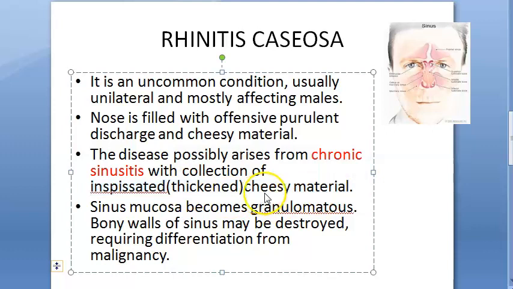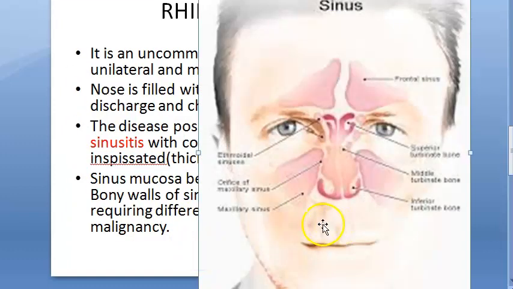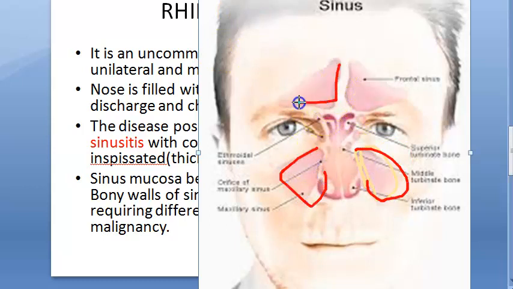So from where is it coming? From the sinus, from chronic sinusitis. So these sinuses, let's say, were affected, right? All these sinuses, they had some infections or whatever, inflammation, chronic sinusitis. Because of it, cheesy material is now getting accumulated in the nose.